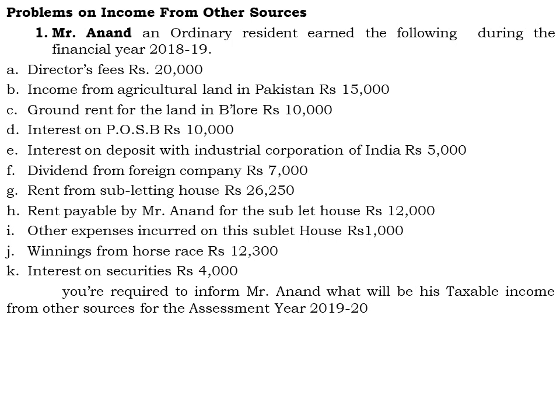And the last one, interest on securities, rupees 4,000. Here there is no confirmation whether it is a tax-free government security. Therefore, we can assume that the interest on securities is taxable, 4,000 rupees. And you are required to inform Mr.